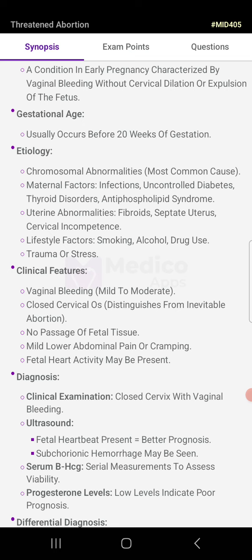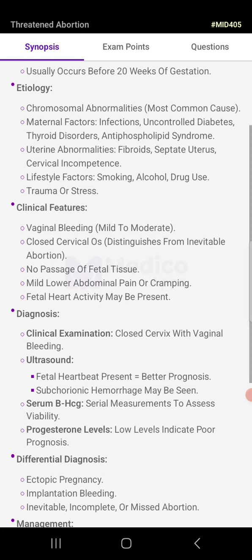Clinical features: vaginal bleeding is mild to moderate. Closed cervix distinguishes it from inevitable abortion. No passage of fetal tissue. Mild lower abdominal pain or cramping. Fetal heart activity may be present.